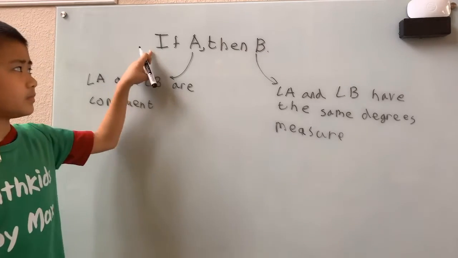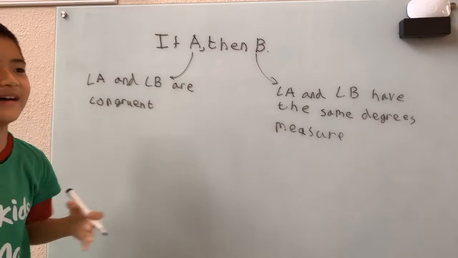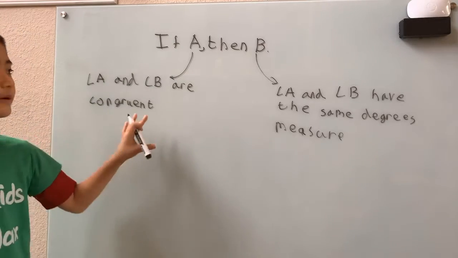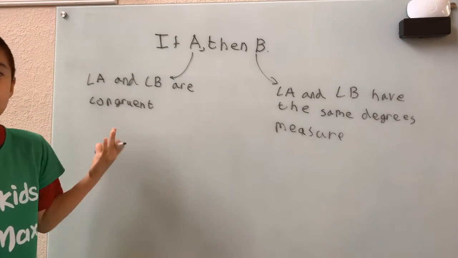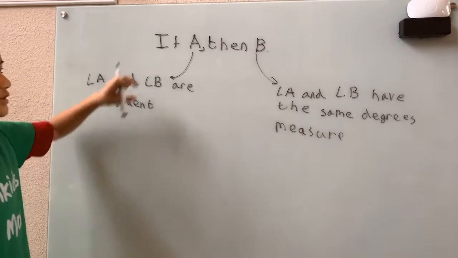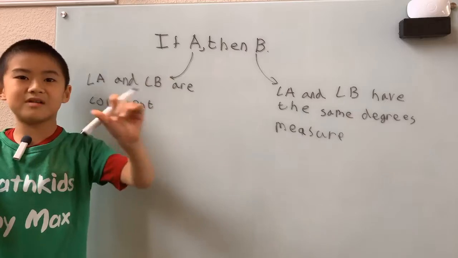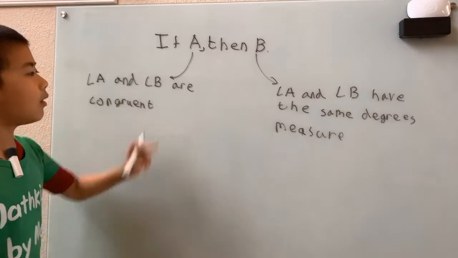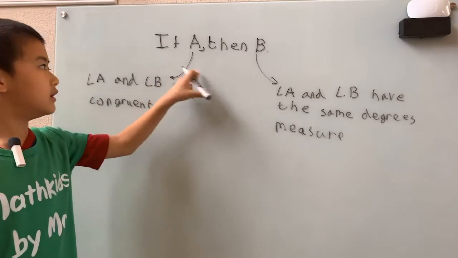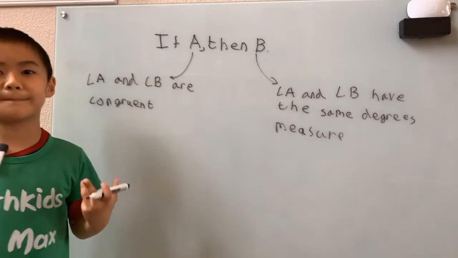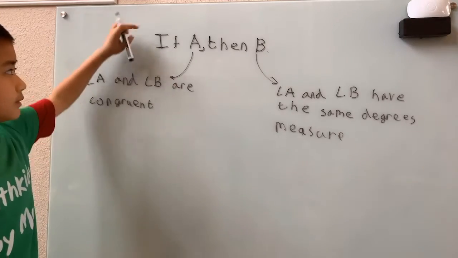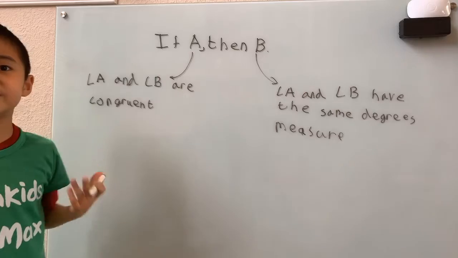Now, after we talked about all this, conditional statements and what they are and examples, what does this A and B really mean mathematically? Well, our A for if A is basically our hypothesis, because the A doesn't have to happen.